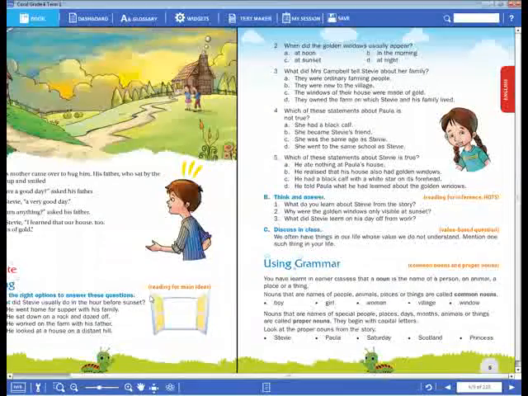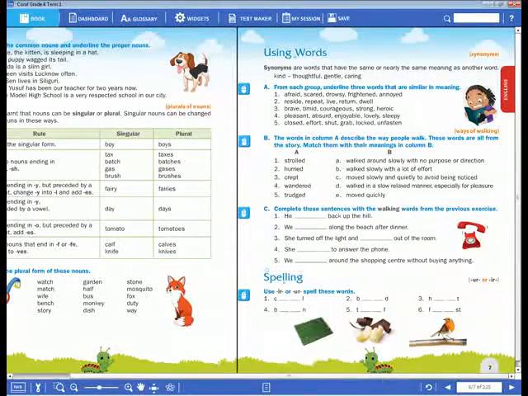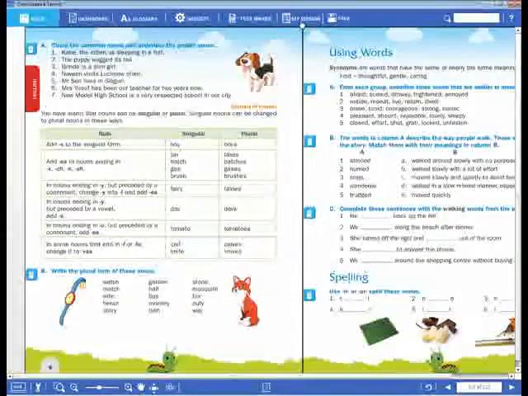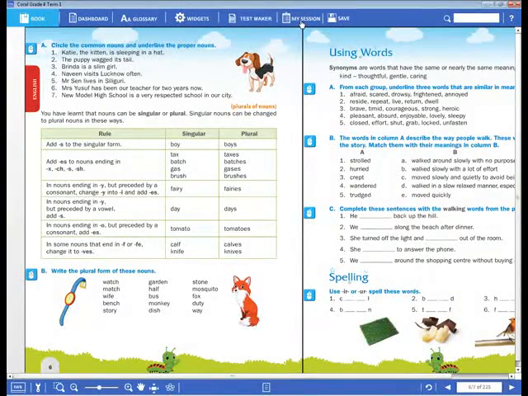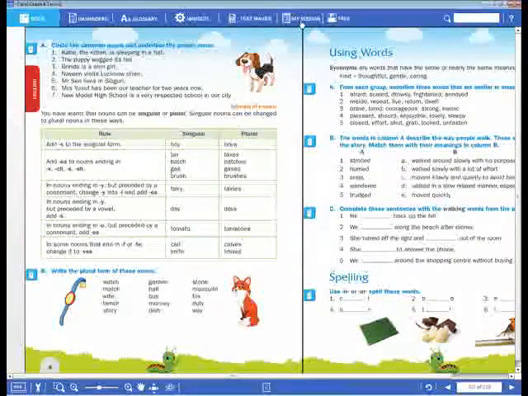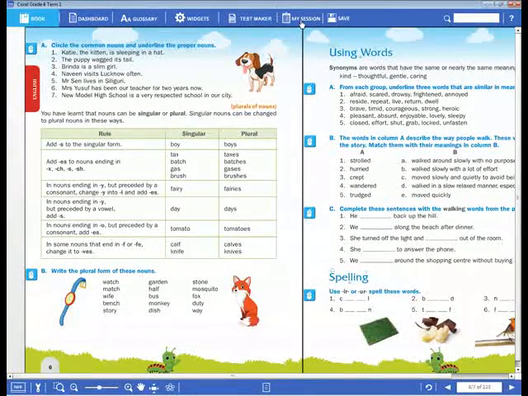Okay. Now come to the grammar part, dear children. So in this grammar part, already I have explained to you the types of nouns. How many types of nouns are there? We have 6. Okay, how many types of nouns are there, dear children? 6. What are they? Common noun, proper noun, collective noun, countable noun, uncountable noun, and material noun. Totally we have 6 types of nouns.